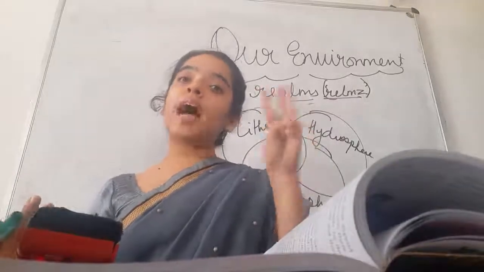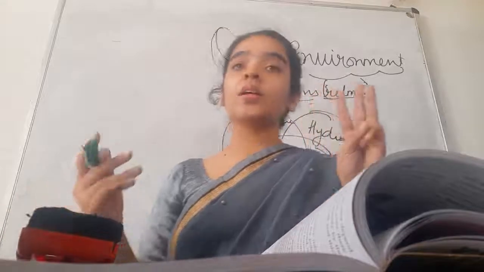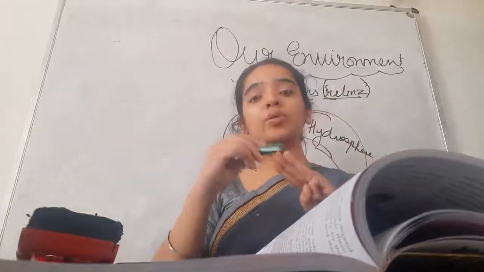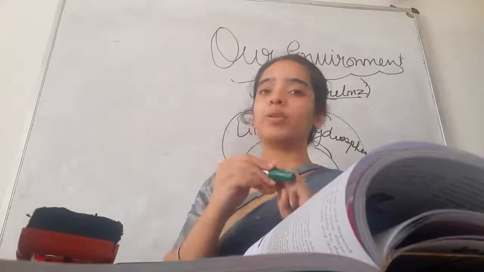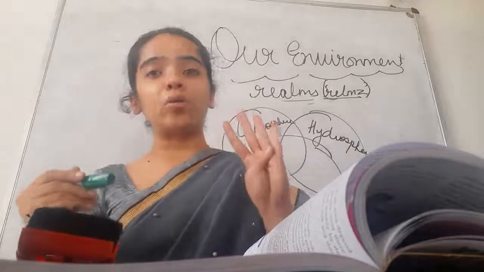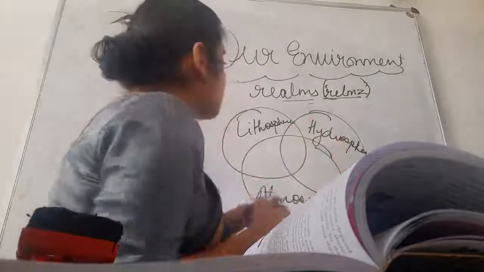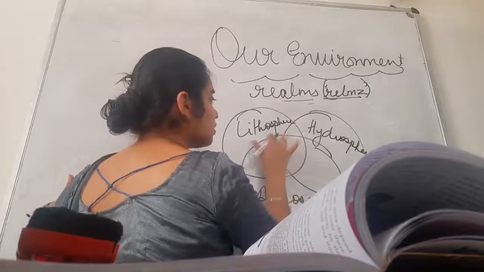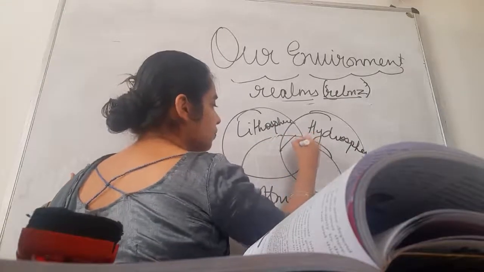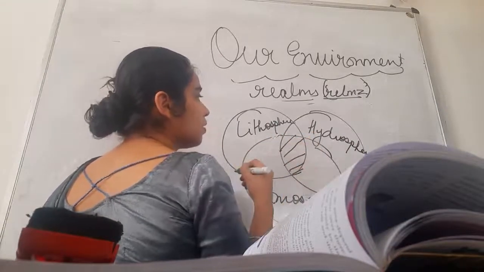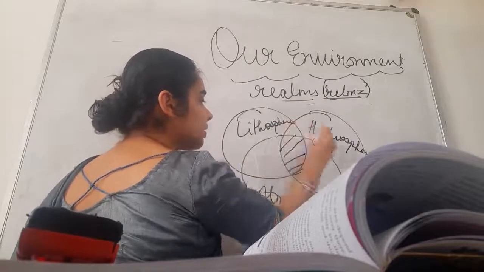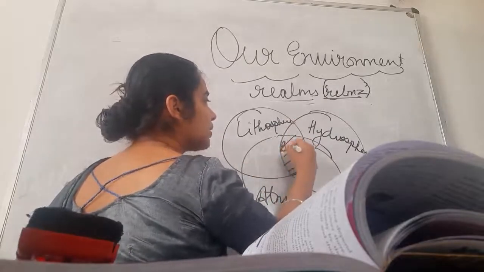All the three things have to be present in the natural environment, and they need to interact with each other. Then only life will become possible. Then only there will be biosphere. This is biosphere, where all the three are interacting with each other and making life possible.